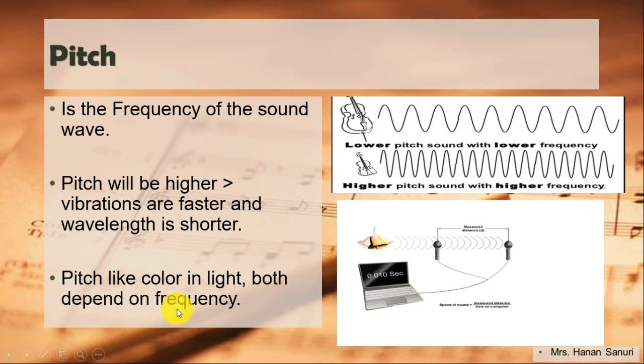Do you remember in light waves, we said that the color of any light depends on the frequency, not on the wavelength. The same thing here, pitch depends on frequency. Let's watch this video together.